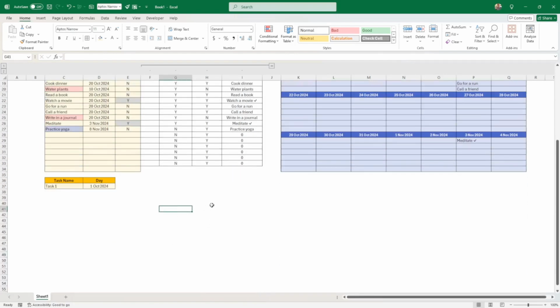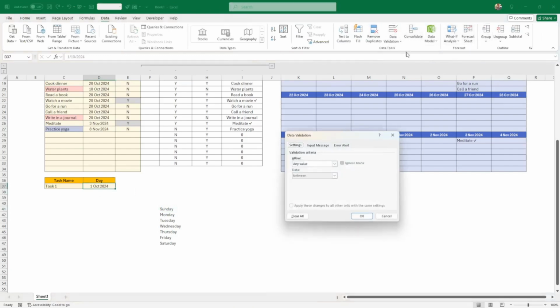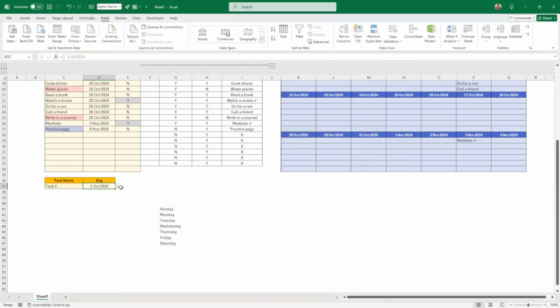Here I'm just going to create a Sunday to Saturday list. Hopefully Excel can help me with this. Okay, so we have a full list here. And here I want to do a data validation. Data. I never find this one. Data validation, list. And here I want to select one of those. Data validation, list. Okay, and here I can select it.